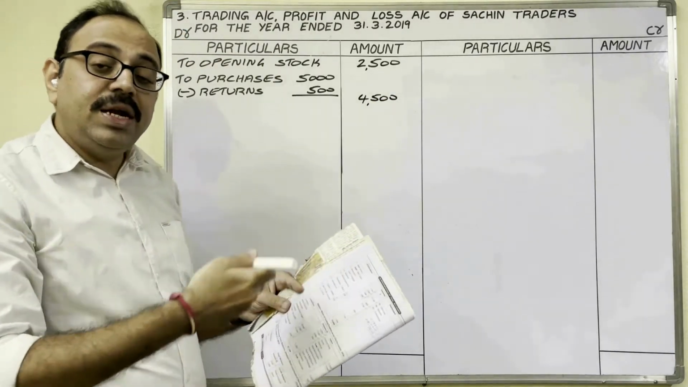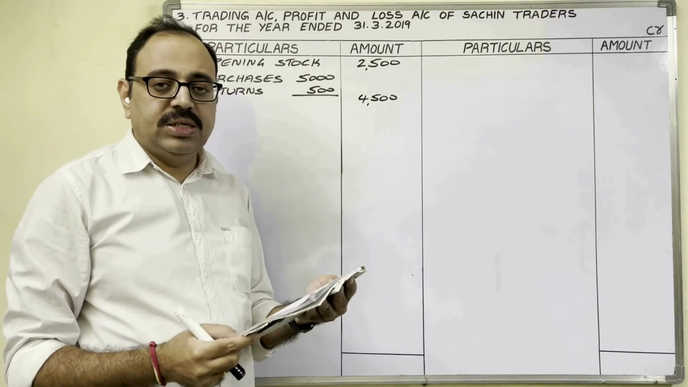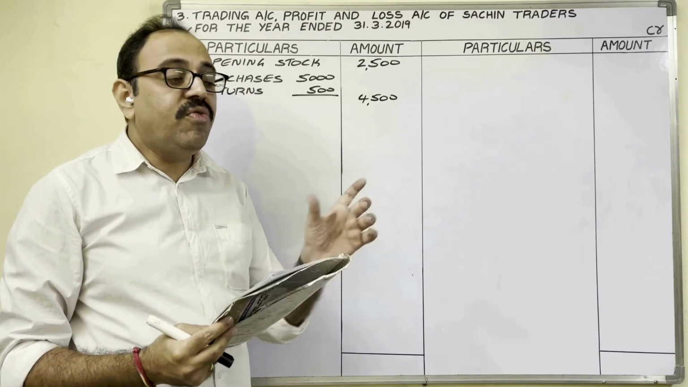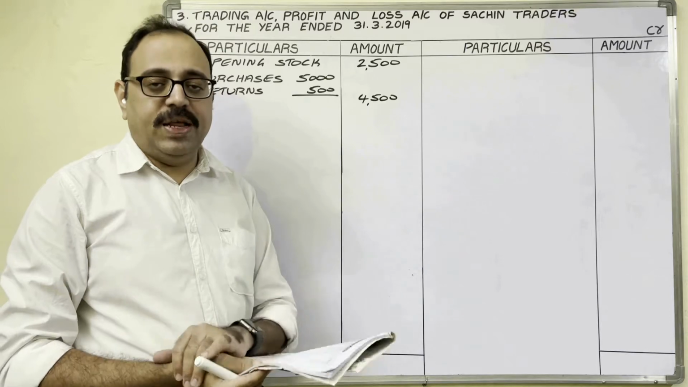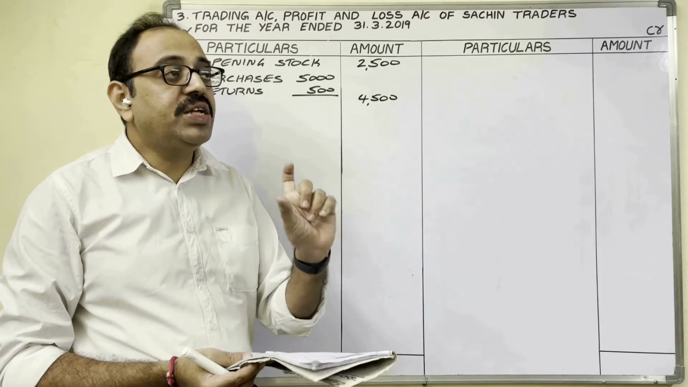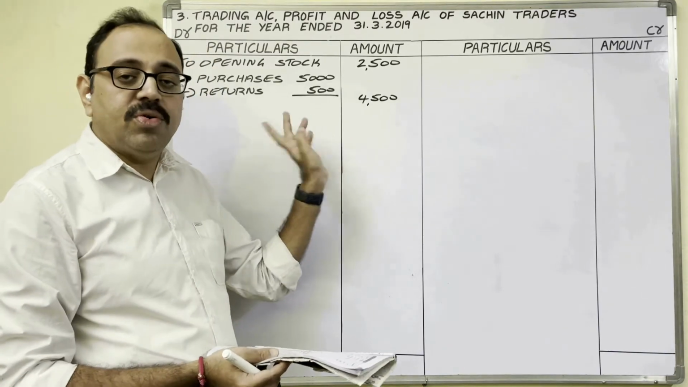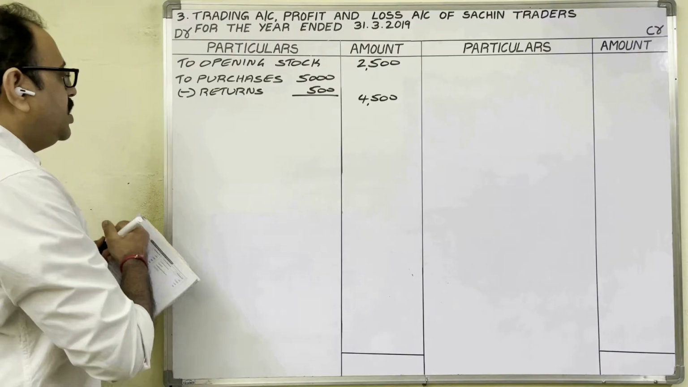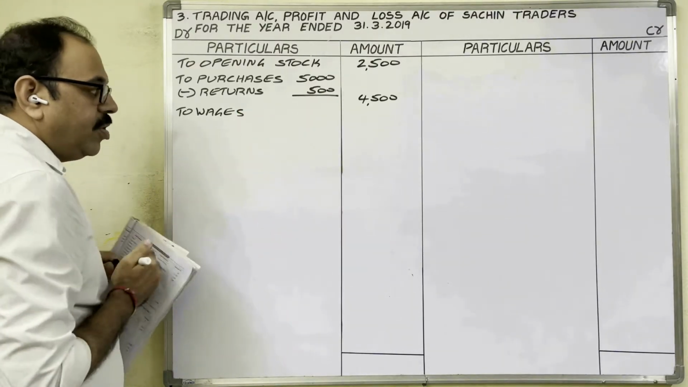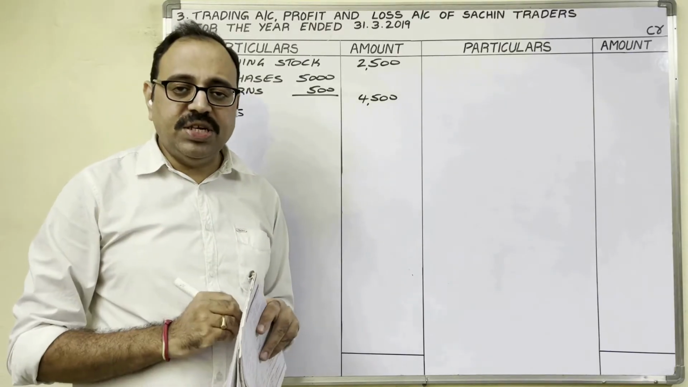Now come to other debit items. Cash, purchases, wages. Wage we pay to workers who work in factory. They manufacture goods. So wage expenditure is manufacturing related expenditure. Therefore, on debit side of trading account we have to show this. To wages. Before writing the amount, we have to observe whether any adjustment is given for these wages.